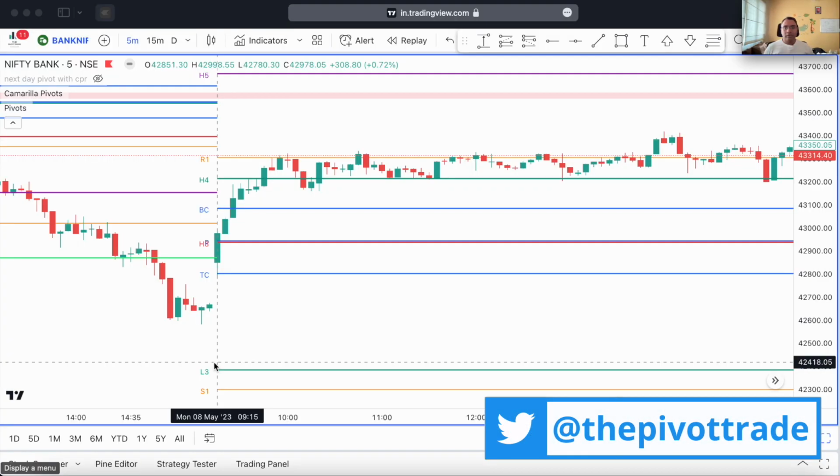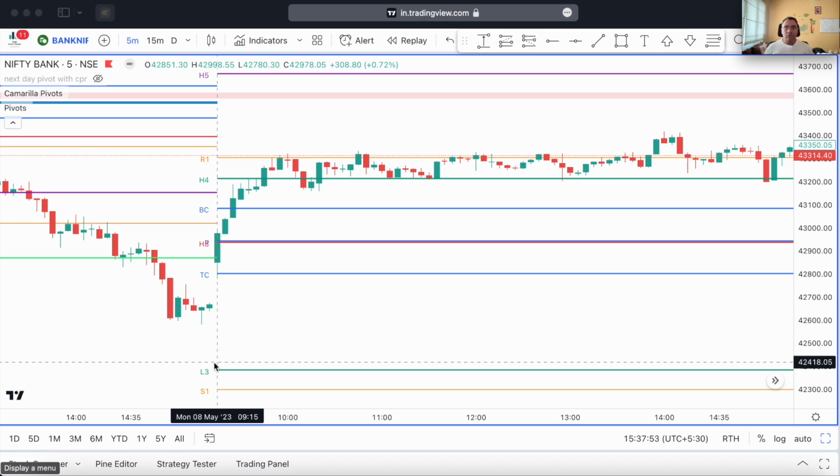Hi guys, today is the 8th of May 2023 and we are looking at Nifty Bank right now on the 5-minute time frame. So just as an intro, I trade on Nifty and Bank Nifty alone, and I trade purely on price action, and I trade just using CPR and Cambrella pivots and the floor pivots.